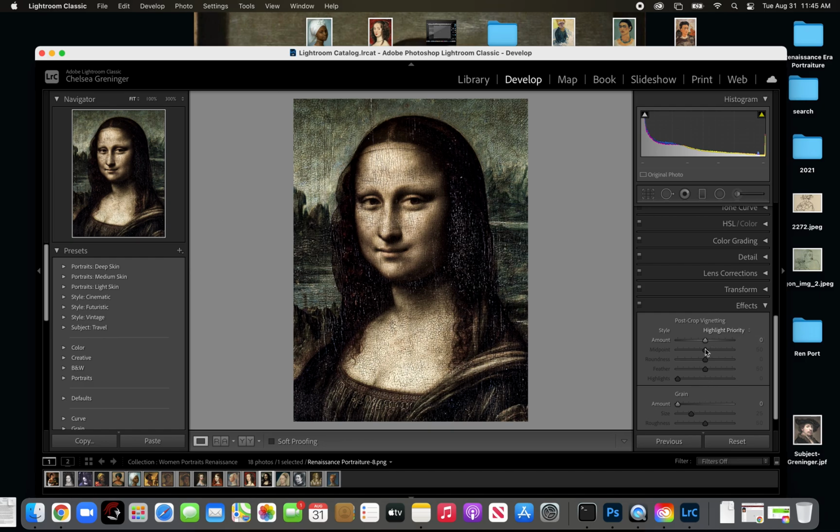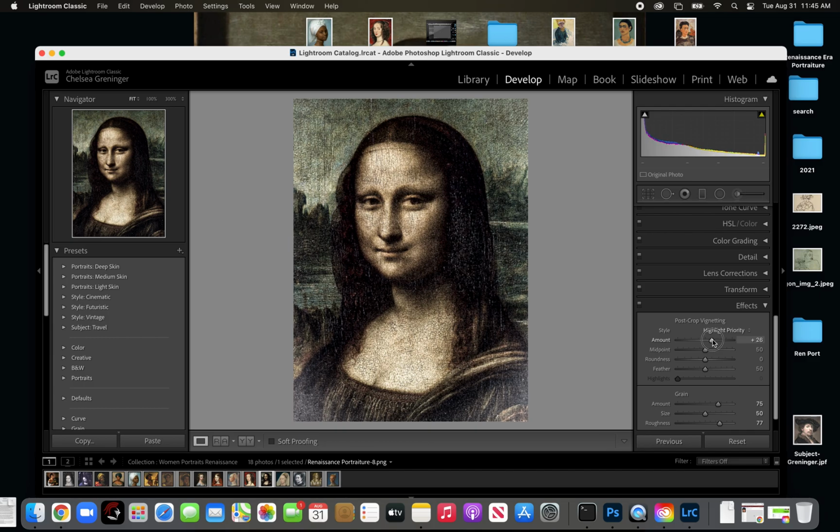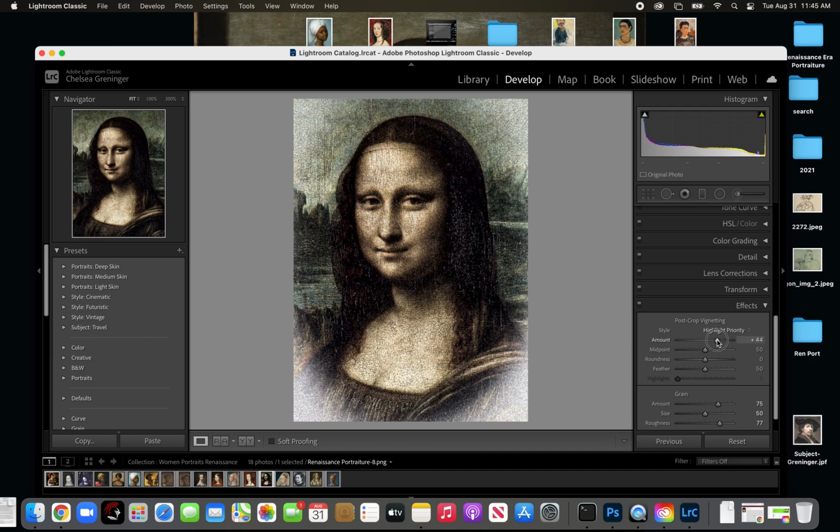So you could go into effects and make her even grainier, make the size of the grain bigger or smaller, rough it up. You can give her a vignette, which would make her look really vintage. So mess around with those, have fun. Okay, so that's all you would have to do. You don't need to hit reset, or it's going to reset everything.